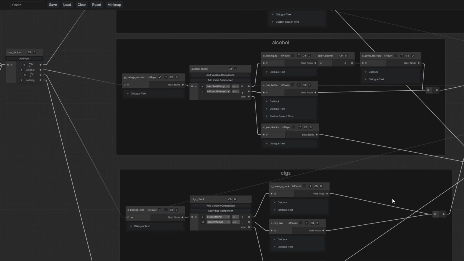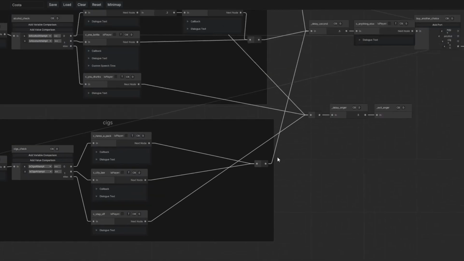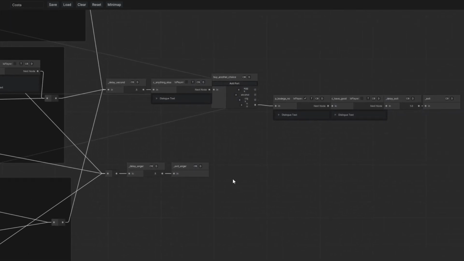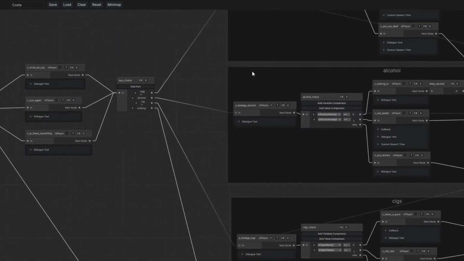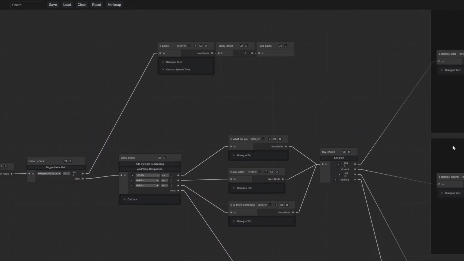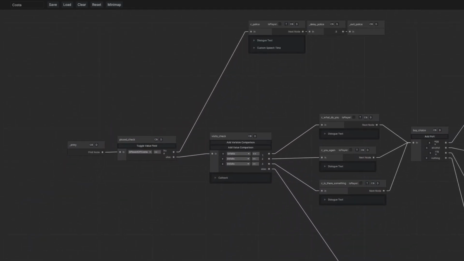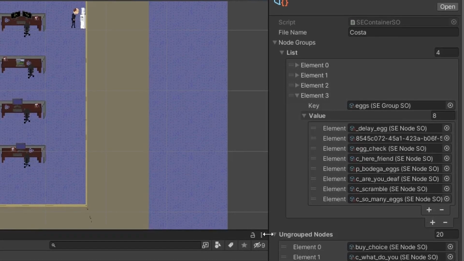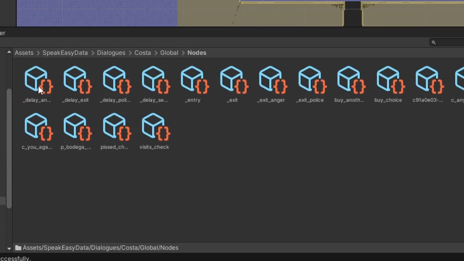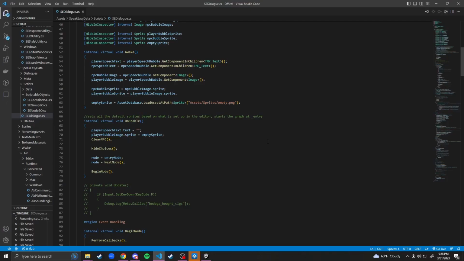To start, I'll give you a quick tour of SpeakEasy, a tool I'm making in C# to facilitate the writing and playback of dialogue in Unity. SpeakEasy lets you create node-based dialogue trees in an editor window. When you save a tree, its data is copied into a set of scriptable objects, which can then be referenced at runtime by the main dialogue runtime script.